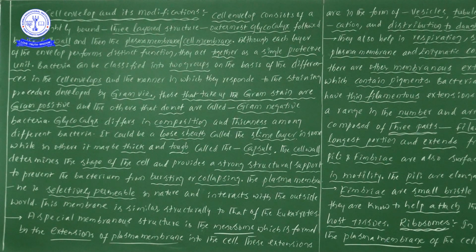Okay, next one. Actually, there is one more function here, but they didn't mention it. The cell wall also protects the bacteria from desiccation. Desiccation means loss of water. I don't know why they didn't mention it, but the bacterial cell wall does protect the bacteria from the desiccation problem. We can also keep that point in mind.